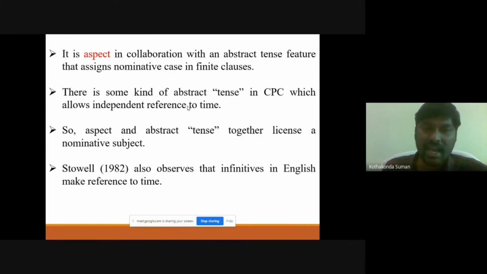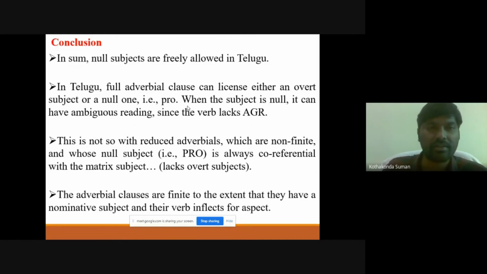So in this language, it is aspect in collaboration with an abstract tense feature that assigns nominative case in finite clauses, as we have seen with little pro. And there is some kind of abstract tense in CPC which allows independent reference to time. There is a participle that generally occurs in perfect participle clauses also, so it has some tense. So aspect and abstract tense together license a nominative subject in this language. And Stoll also observes that infinitives in English make a reference to time, because infinitives also have a time reference in English.